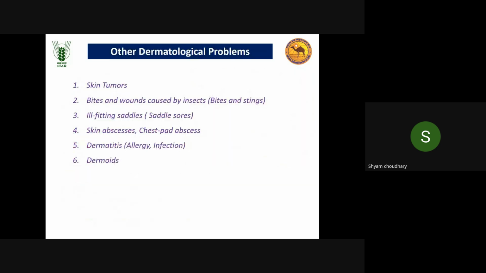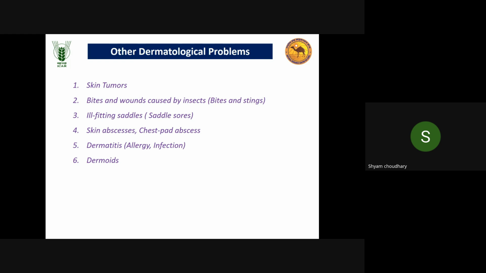SURRA is very important in the case of camel, which is caused by Trypanosoma evansi. I did not include it in this slide, but I will explain a little bit. This SURRA is a chronic disease in camel, a 3-year disease. It is known as Tibarsa.